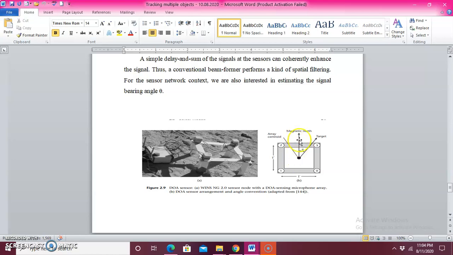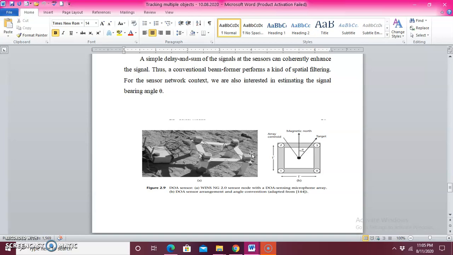Here you can see the magnetic north location, target position, and the array centroid. These 1, 2, 3, 4 are the locations of the sensor nodes, how they are situated. A number of DOA estimation algorithms have been developed using this sensor configuration.